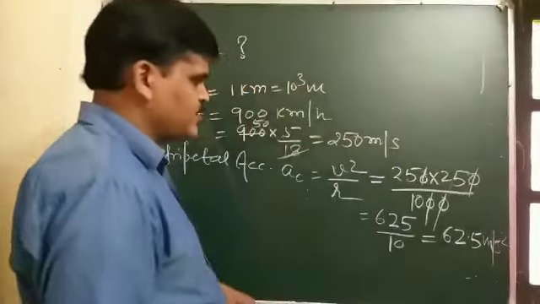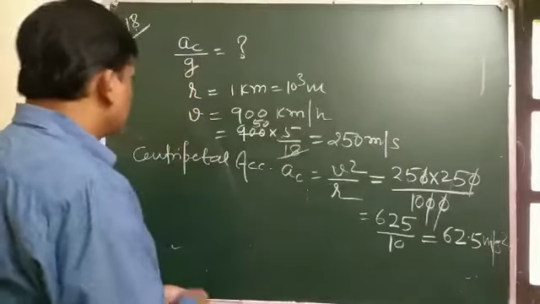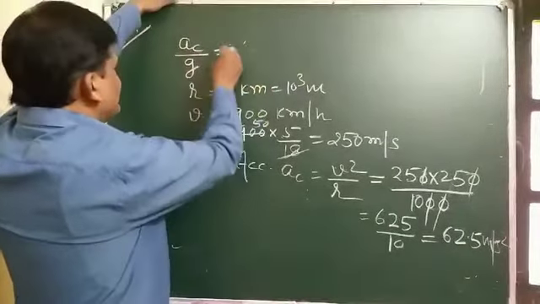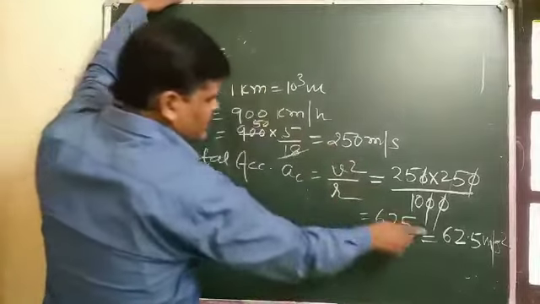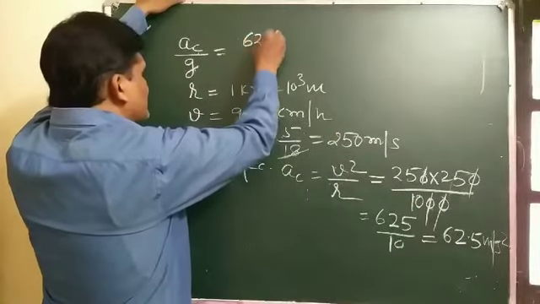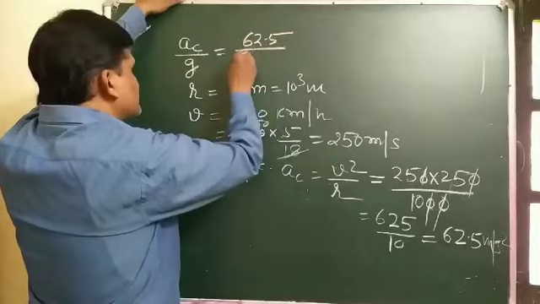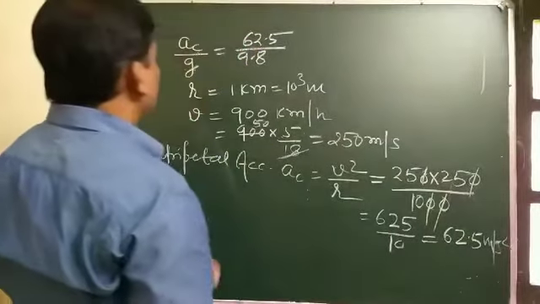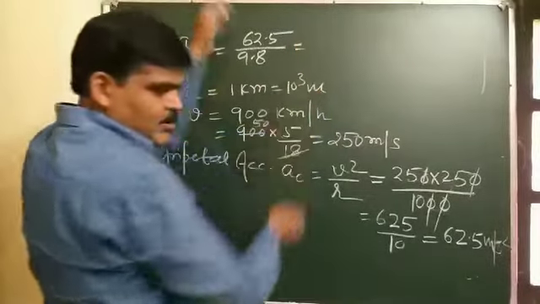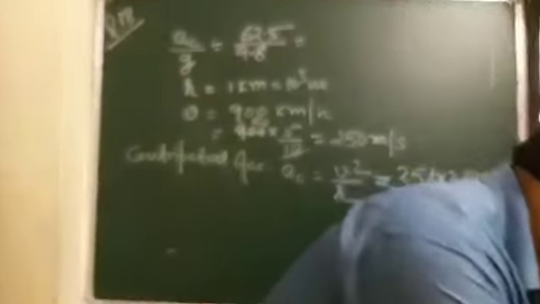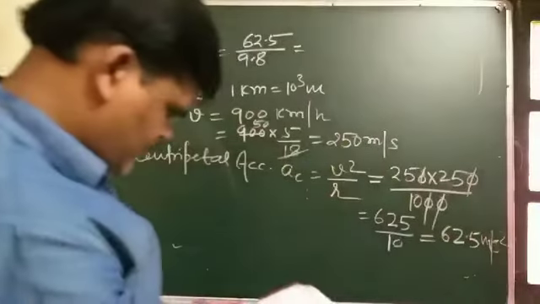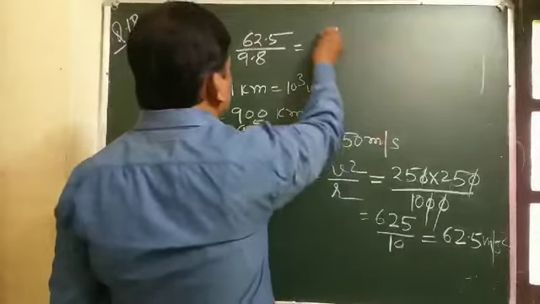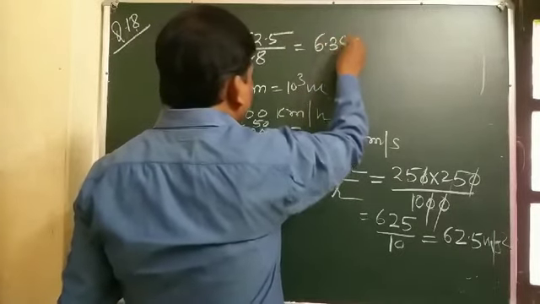Centripetal acceleration is 62.5. Now we have to find AC by G. So AC by G means AC, which is calculated as 62.5, and G, you know that, is 9.8. After solving this, its value comes out to be 6.38.